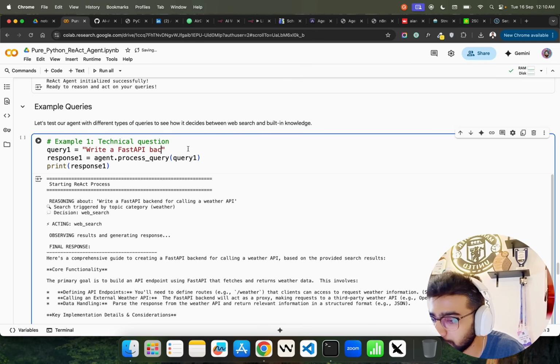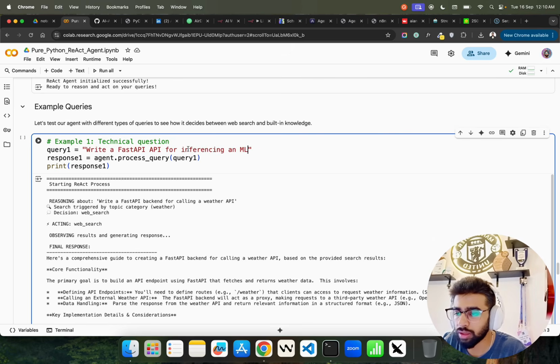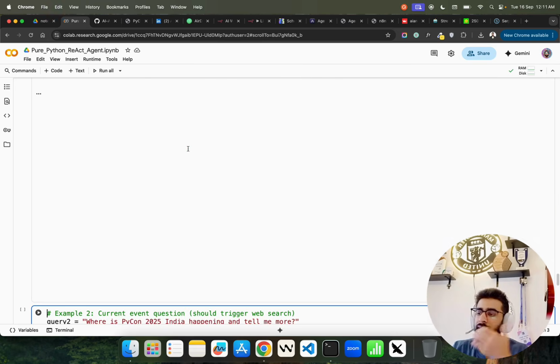write a FastAPI for inferencing an ML model saved via pickle or joblib, something like this. Let's see if it can do it, right?